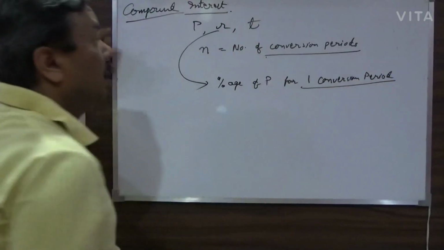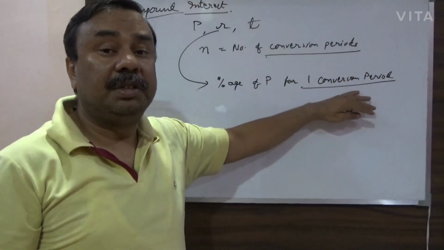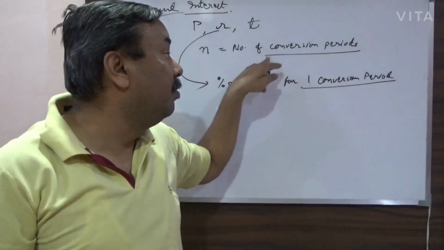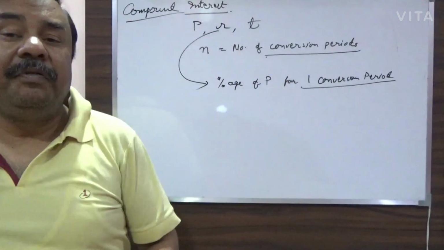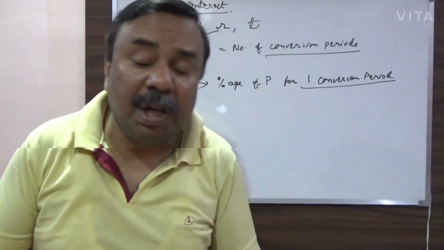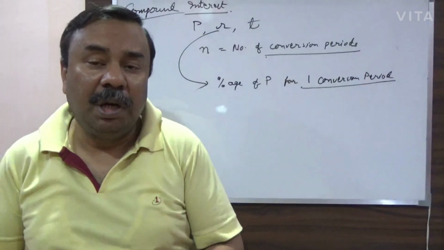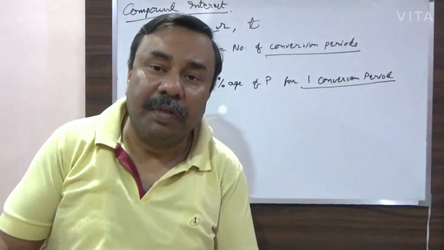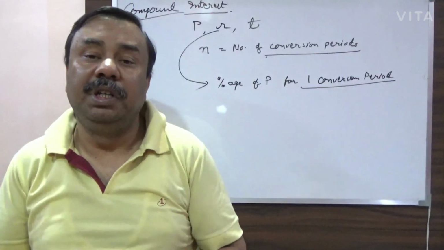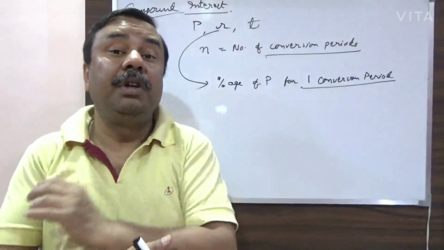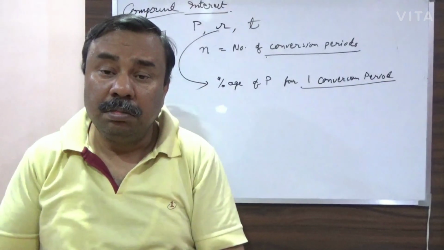Okay, so time will be used only for the conversion period, for finding out the number of conversion periods. For example, if interest is to be compounded annually and R is 10% per annum, then there is no difference. But if interest is compounded half yearly and the rate is given to you as 10% per annum,